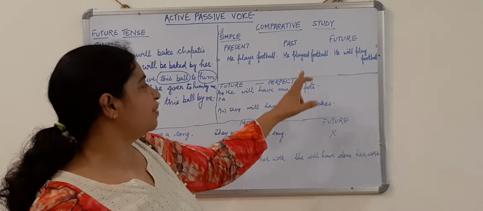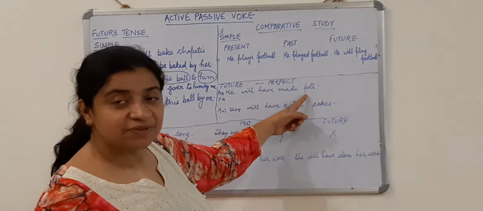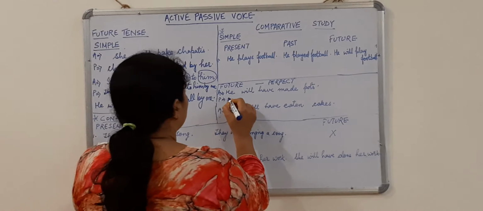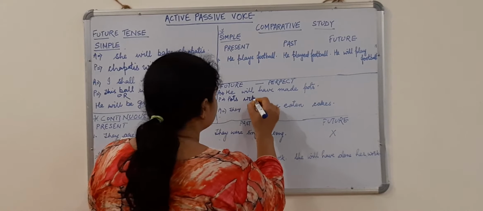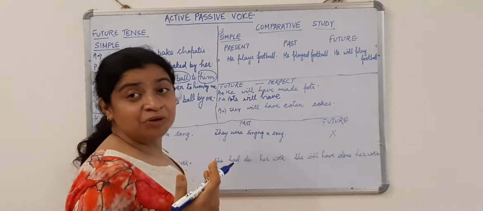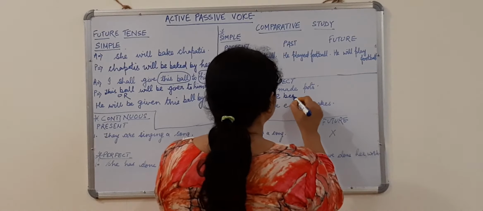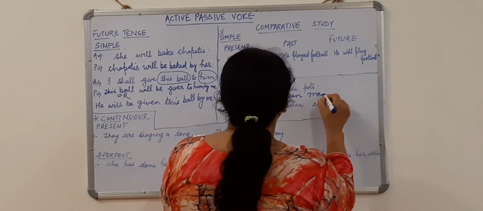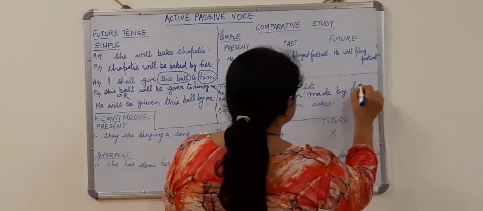He will have made what? Pots. So we'll start our sentence with pots. Will, no change. Have, no change. What am I going to use in case of perfect tense? Been. Will have been made by him. See.